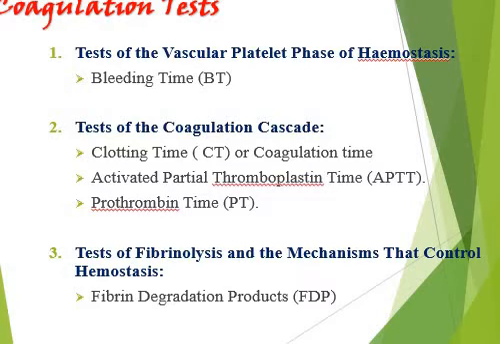Bleeding test is basically considered as the parameter which evaluates the vascular capability of the platelets, while other tests, which are clotting tests or coagulation time tests, basically show the status of the coagulation cascade. Other tests, like activated partial thromboplastin time and prothrombin time, also reflect the capability of the coagulation cascade.